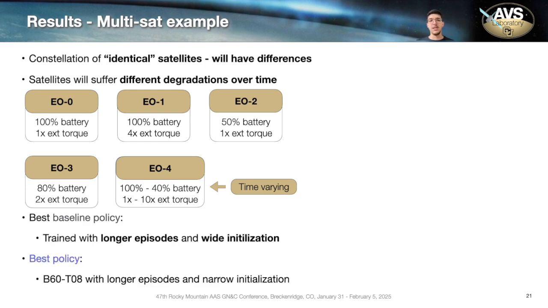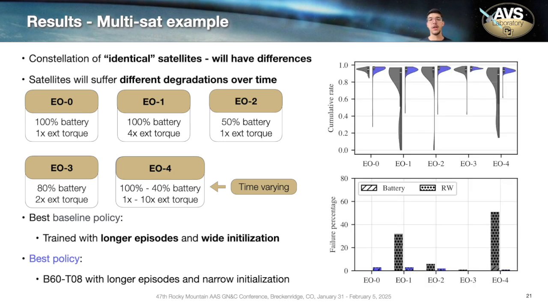We selected the best baseline policy that was trained without any curriculum, but was trained using longer episodes and wide initialization. And we compared it to the case that was trained with the direct curriculum using longer episodes and narrow initialization. Here are the results. We have the reward and failure percentage. The first thing we notice here is that the bars for failure percentage are showing a lot fewer failures for the blue policy, the one trained with curriculum, across all satellites, indicating it to be more robust.